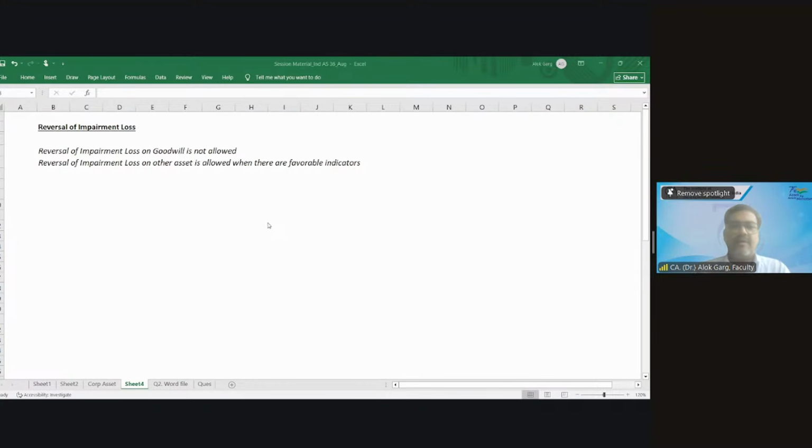For example, the cost of the asset is 1,000 rupees. The life is 5 years.